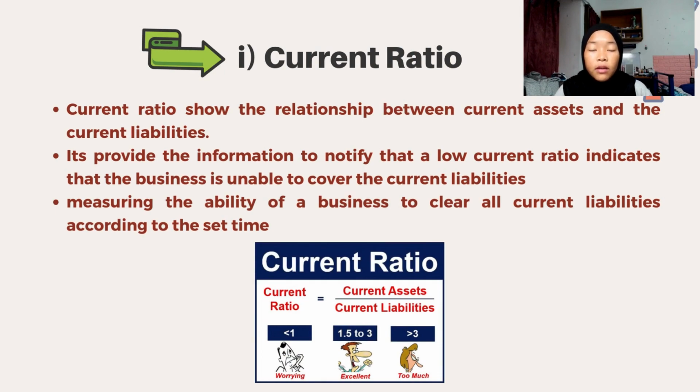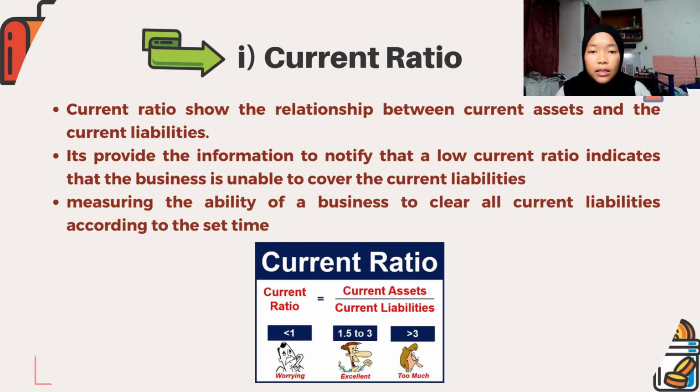Next, I would like to explain about the current ratio. Current ratio measures the ability of a business to clear all current liabilities according to the set time. So the formula of current ratio is current assets divided by current liabilities.